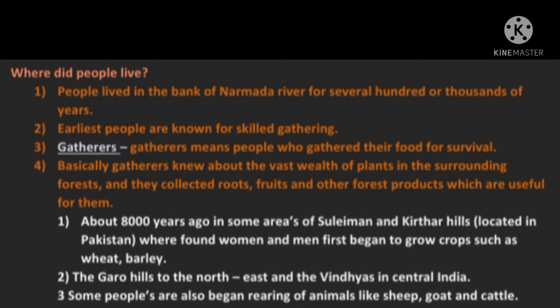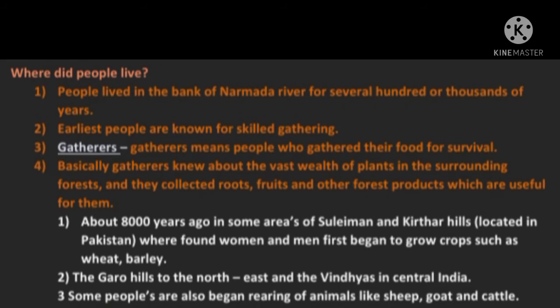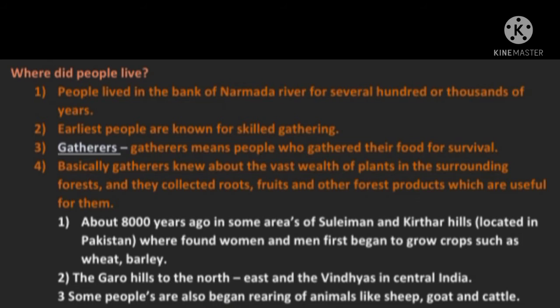Where did people live in the early period? People lived on the bank of the Narmada river for several hundred or thousands of years. Early people are known for their skilled gathering. Gatherers means people who gather their food for survival. Basically, gatherers knew about the vast wealth of plants in the surrounding forest, and they collected roots, fruits, and other forest products which are useful for them.